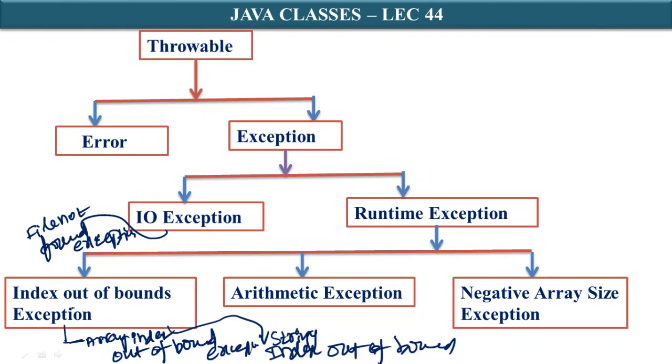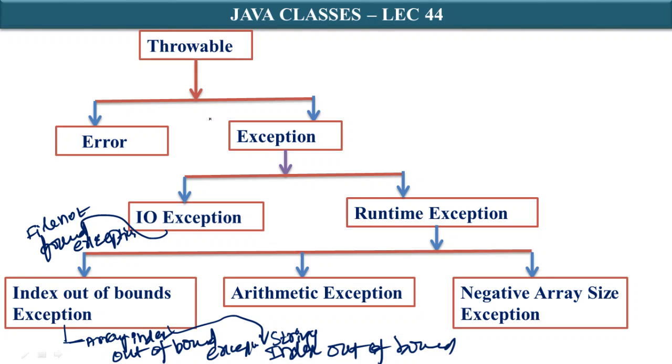For the time being, just understand that under IndexOutOfBoundsException, I have ArrayIndexOutOfBoundsException and StringIndexOutOfBoundsException. Of course, arithmetic exceptions are a subclass of RuntimeException. Even NegativeArraySizeException is also a subclass of RuntimeException.